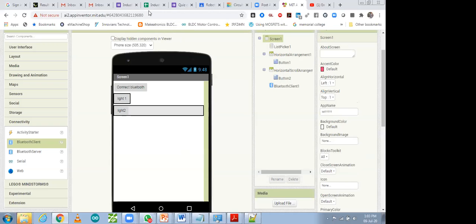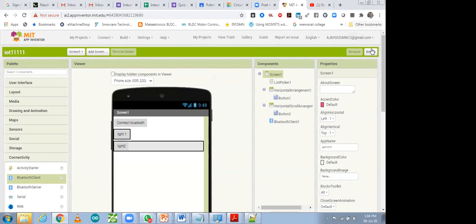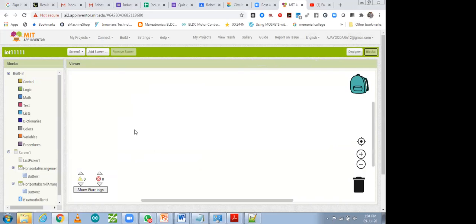So I'm coming to the coding part. That is very important. So after doing this, we just have to go to the coding part. Go to blocks. This one is your coding part.